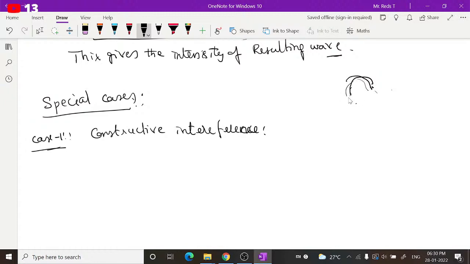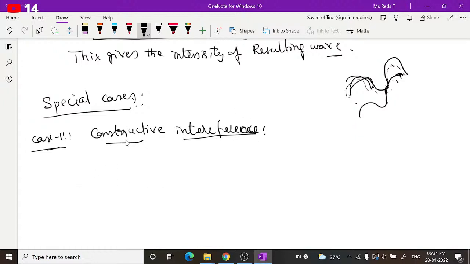So if a wave is traveling and at this point another wave is coming, and here the crest meets the crest, this crest of the first one and crest of the second one will meet, and it will get the larger crest value, or maximum amplitude. The amplitude of this and amplitude of this will combine and we will get maximum amplitude. To get this maximum amplitude and hence maximum intensity, these two waves should interfere in such a way that the kind of interference will be called constructive interference. So conditions for constructive interference will be such that amplitude should be maximum.